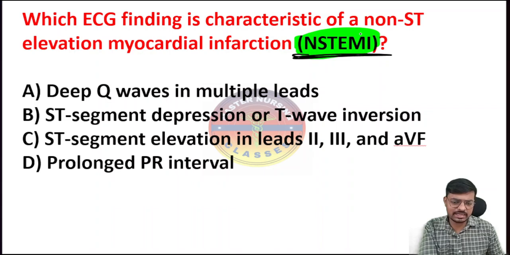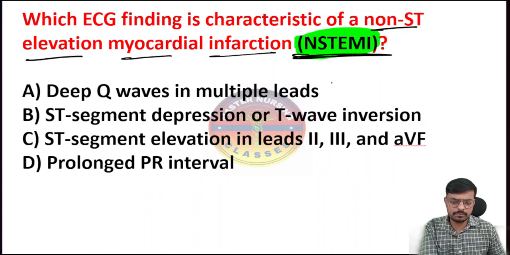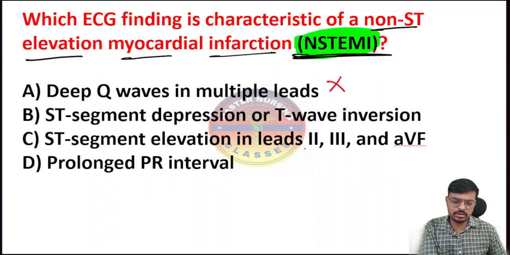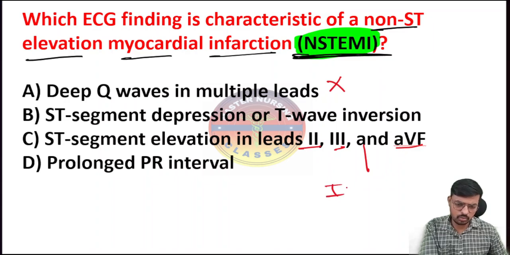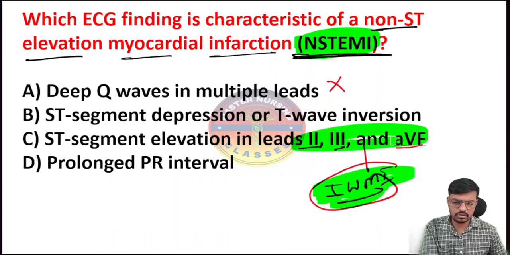Which ECG finding is characteristic of non-ST elevation myocardial infarction? Option A, deep Q waves in multiple leads. It's unrelated to the question, I am eliminating. Option C, ST segment elevation in leads II, III, and aVF. So this indicates inferior wall MI. Already we have discussed in the second class the location and the leads of the MI. So this is unrelated to the question, I will eliminate this one.